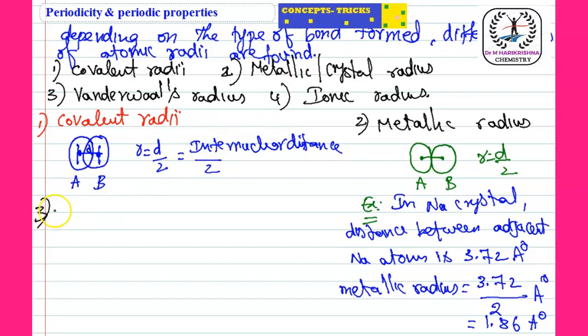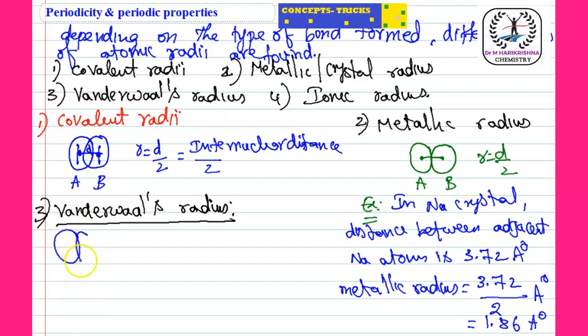Next, the van der Waals radius. Actually, compared to the others, this van der Waals radius is the larger distance. Here, two atoms are in a bonding, and this is another molecule, CD. This is A bond B, this is C bond D. This is the AB molecule, this is the CD molecule.